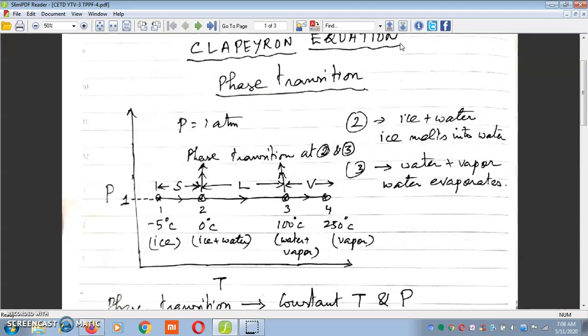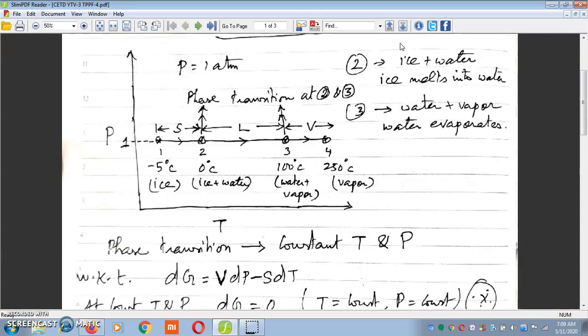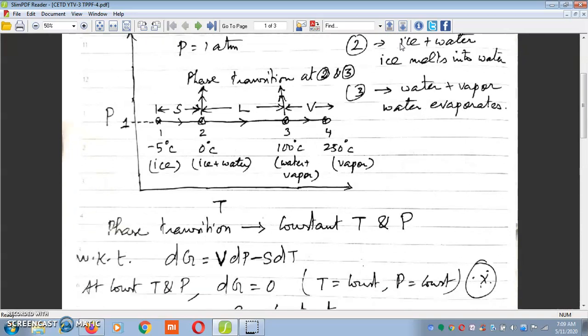Thereafter, if we continue heating, the vapor gets superheated. So at state 2 and state 3, phase transition takes place. In state 2, ice and water coexist, and similarly in state 3, water and water vapor coexist. So the condition for phase transition is constant temperature and constant pressure.